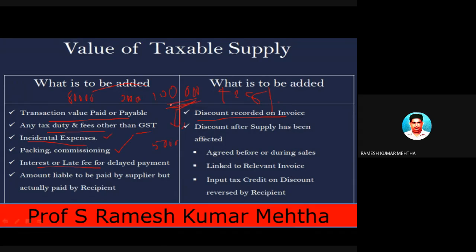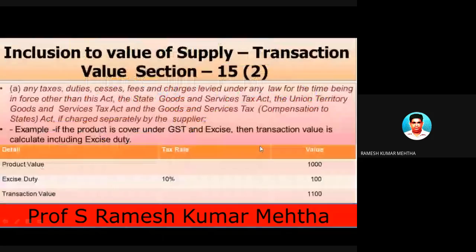So now the transaction value is not 1 lakh rupees, it is 95,000 rupees, because I am not collecting 1 lakh rupees from the customer; I am collecting 95,000 rupees after giving a discount of 5,000 rupees. So GST should be levied on this amount, after deducting the 5,000 rupees. I hope this is also clear.